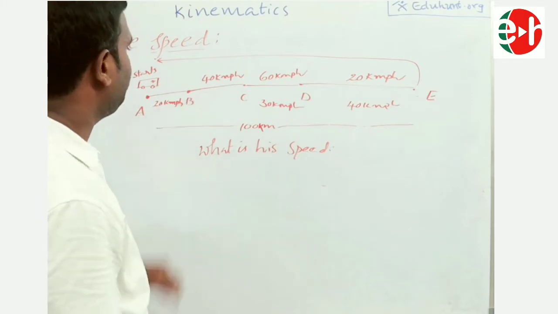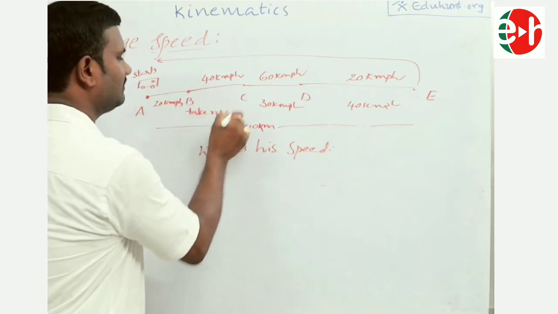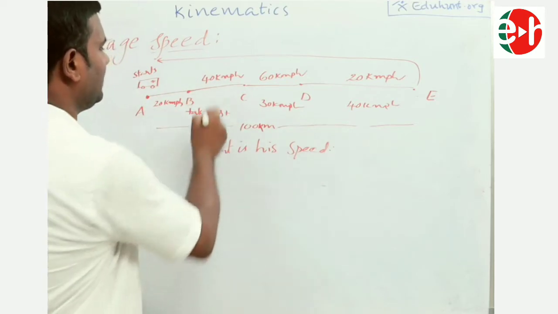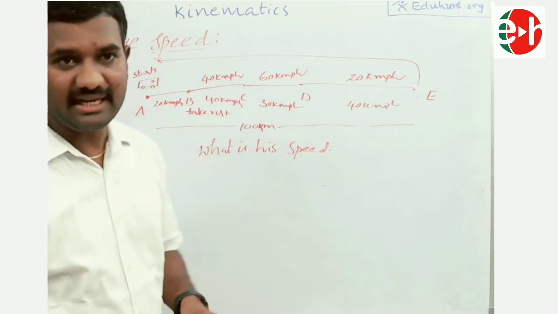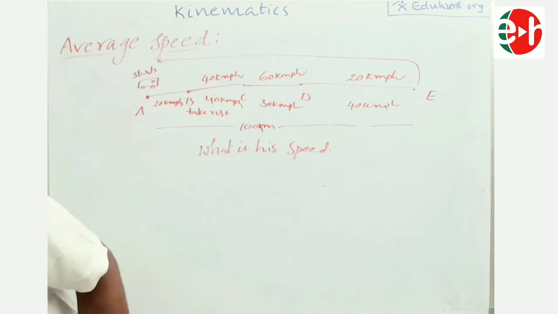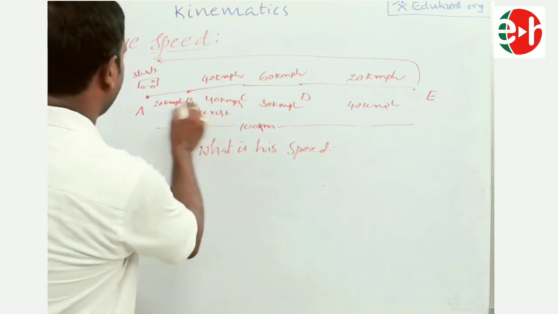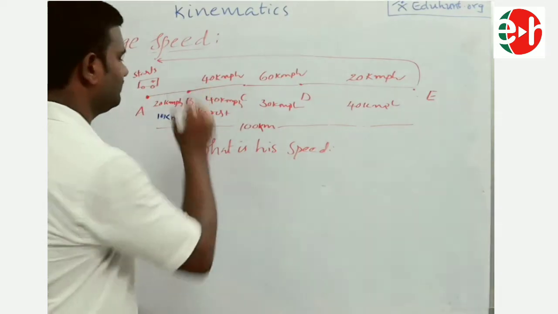C to B, he may travel with a speed of 40 km/h. And at B, he may take rest. Next, from B to A, he may travel with 10 km/h.